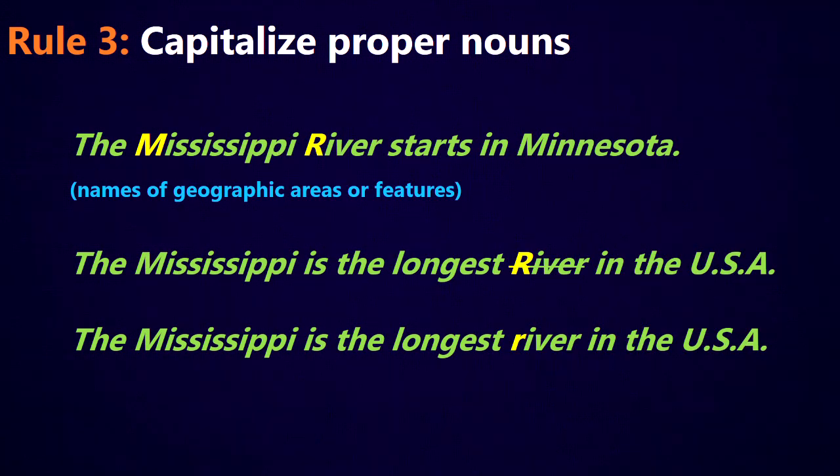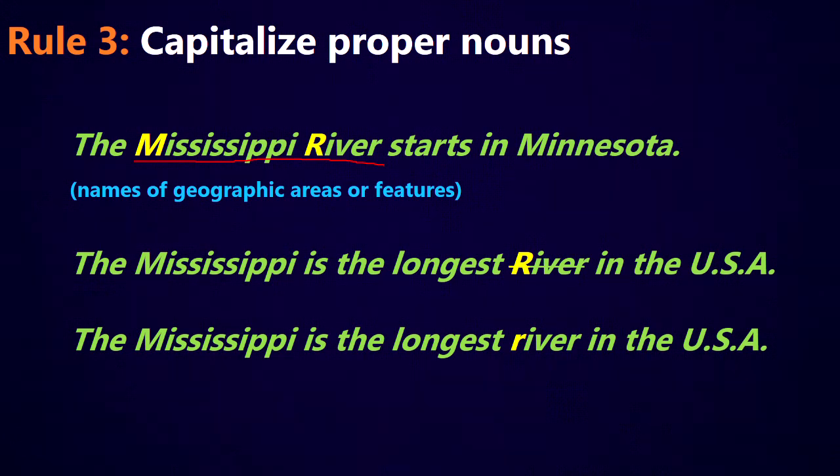We also capitalize the names of specific geographic areas or features. For example, the Mississippi River starts in Minnesota. So the Mississippi River, Mississippi and river are the name of this specific river. So we capitalize both the M in Mississippi and the R in river, because in this name, river is a proper noun.